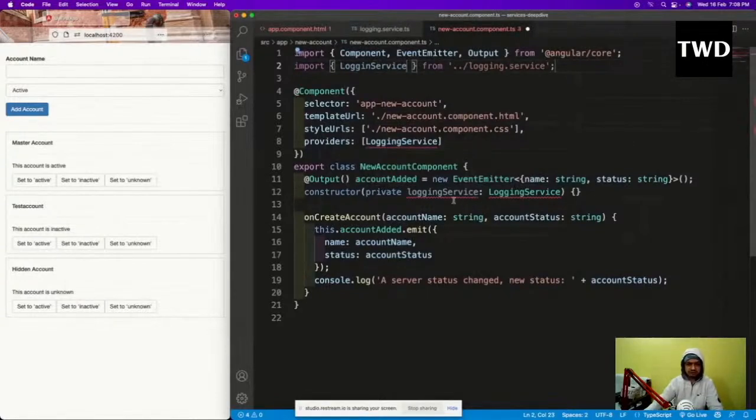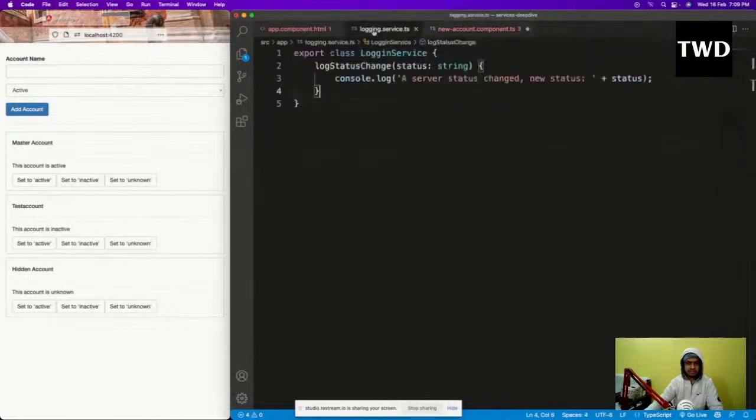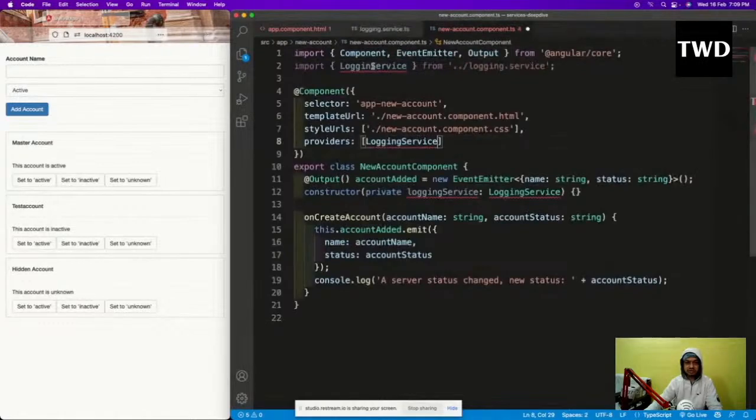It is still giving me an error in providers. Oh, okay, it should be G. Actually, it should be G. Logging service, it should be G. Okay, so this logging service I've done.